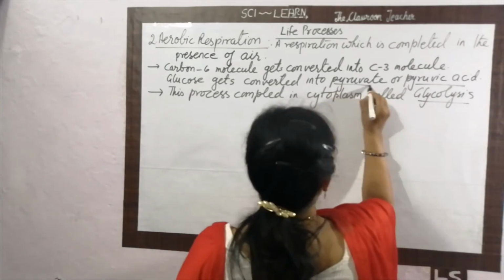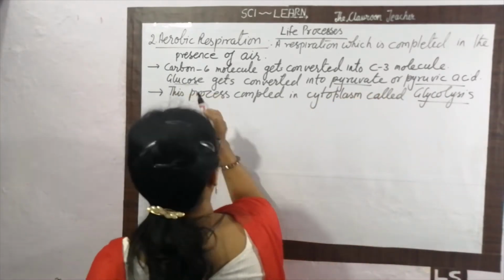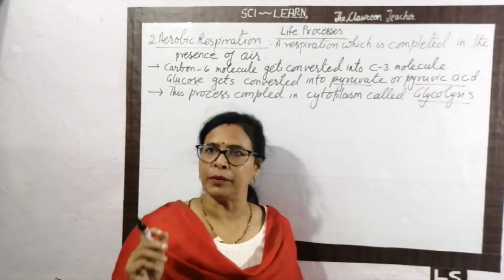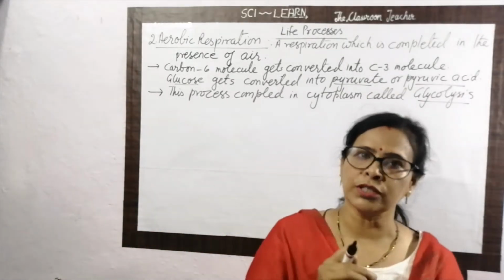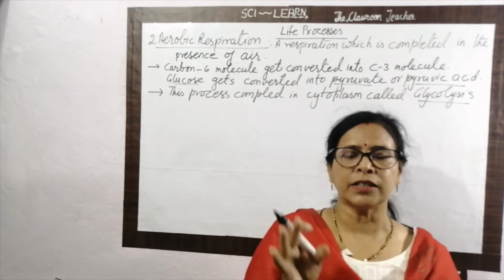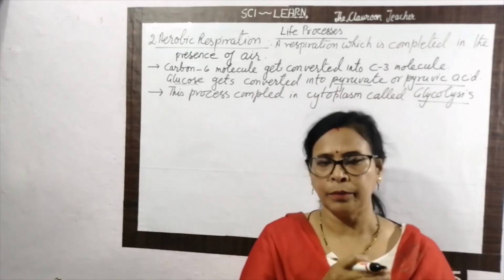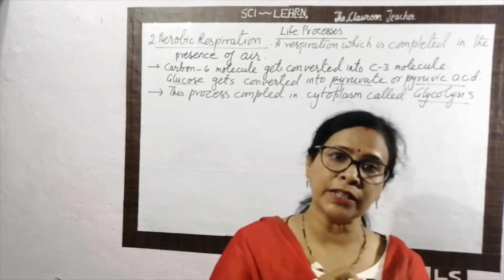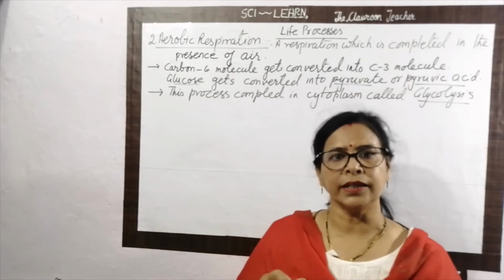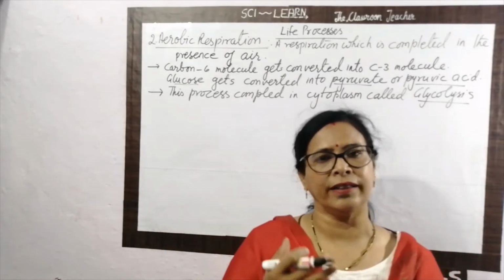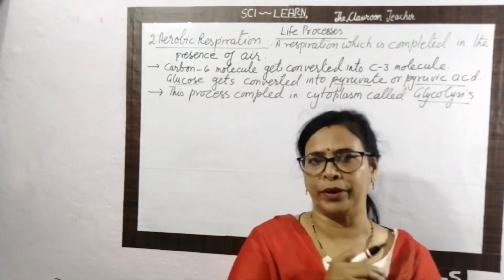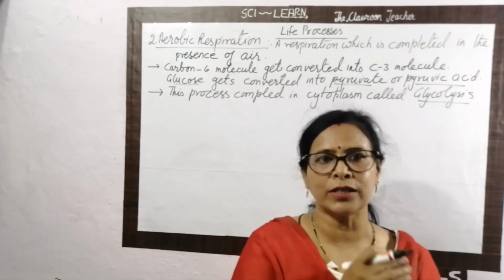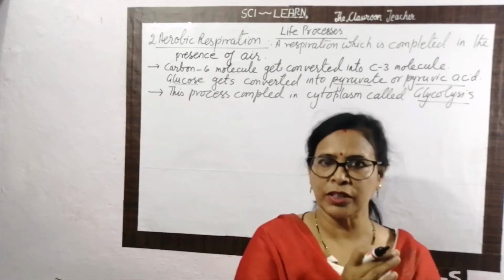Okay. In the first step, what happens? The glucose gets converted into carbon 3 molecule, that is called the pyruvate or pyruvic acid, and that process is performed in cytoplasm, and this process is called glycolysis. But what happened in anaerobic respiration? This pyruvic acid gets converted into ethanol and carbon dioxide. Okay, but this does not happen in aerobic respiration. The process is not stopped here.